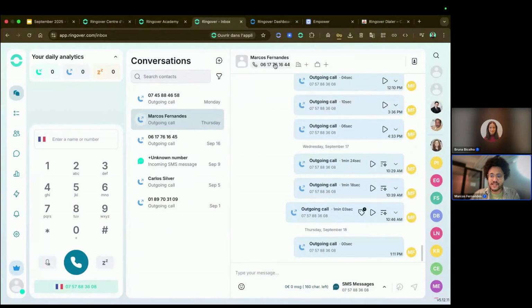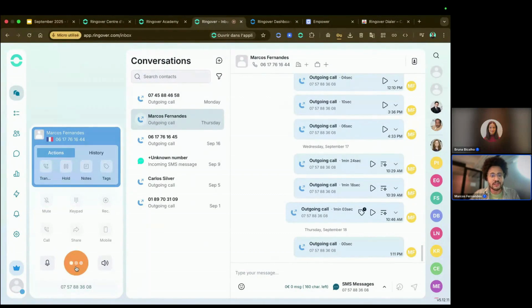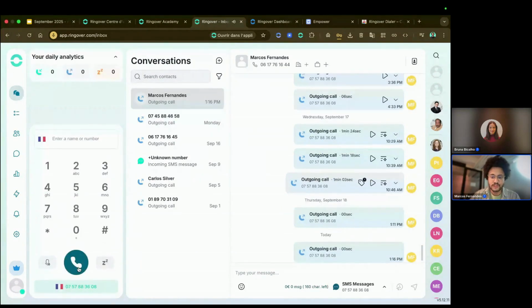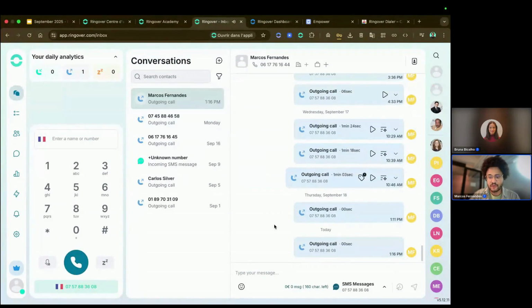Let's, for instance, I'm gonna call this contact. So I can click here, I'm gonna call it, and then, well, I really don't want to talk to this person right now. So as you can see, the call that I just made appeared automatically here because this is a new interaction that I had with this contact.